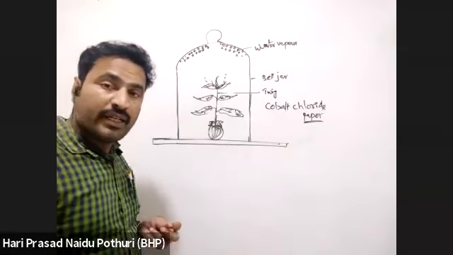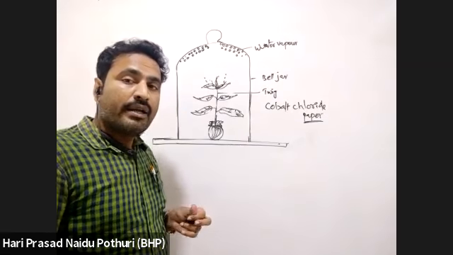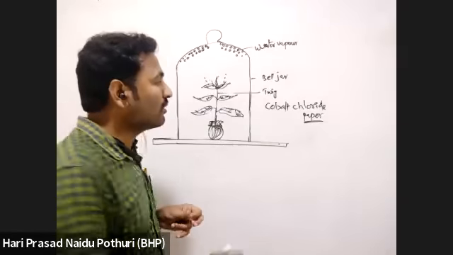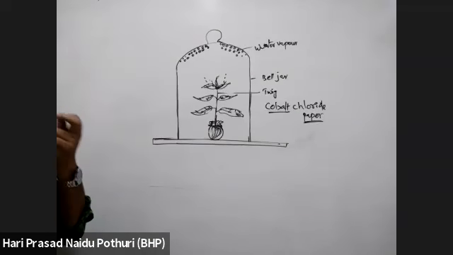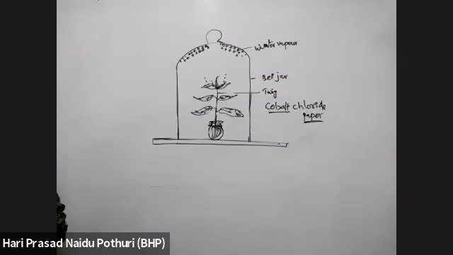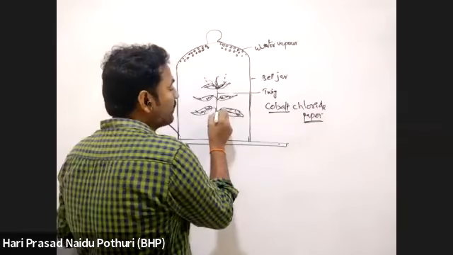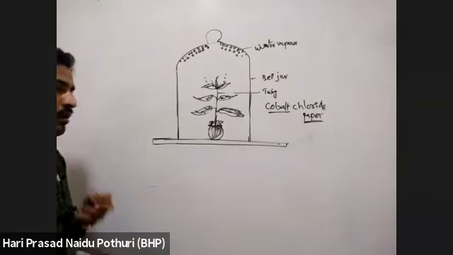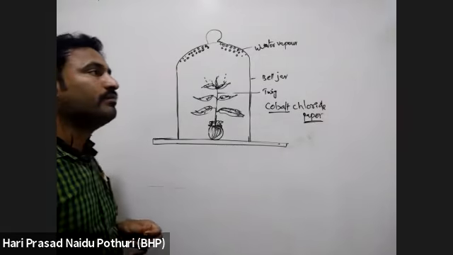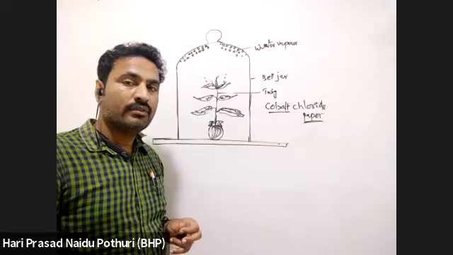Continuation, a filter paper dipped in cobalt chloride solution and dried is fixed to the leaf surface using glass slides and a paper clip.